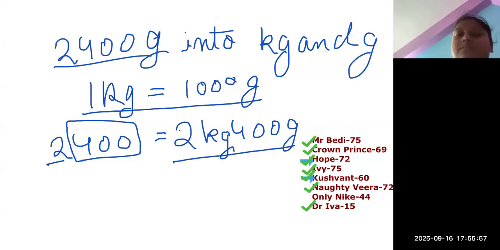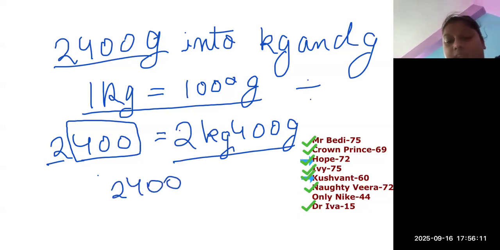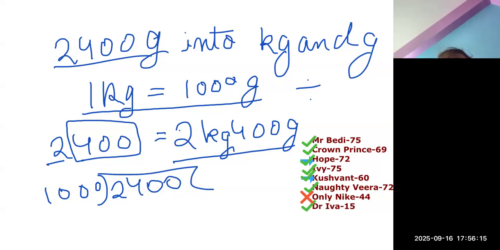Another way I can choose: as I am moving from a smaller to a bigger unit, I always choose division. So what I will be doing? 2400 divided by 1000.